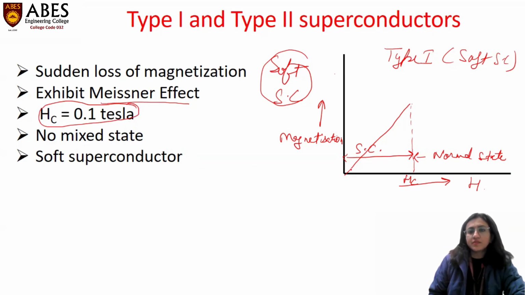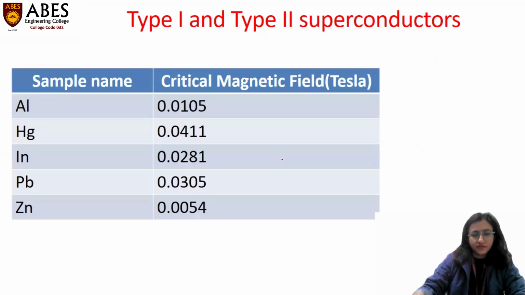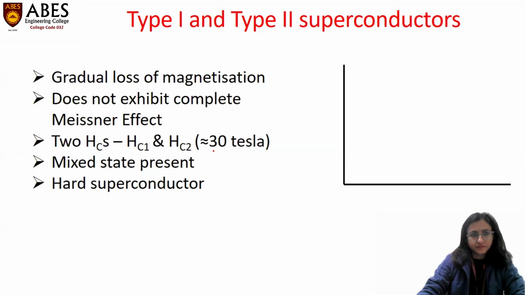There is no mixed state. It is a pure element. Type 1 superconductors are generally pure elements from the periodic table. Here I have mentioned certain examples, like aluminium, which is a pure type 1 superconductor. It has a very low value of critical magnetic field, 0.0105 Tesla; mercury 0.041, indium 0.0281, lead 0.0305, zinc 0.0504 Tesla. This is the value of critical magnetic field for type 1. These all are pure elements from the periodic table.